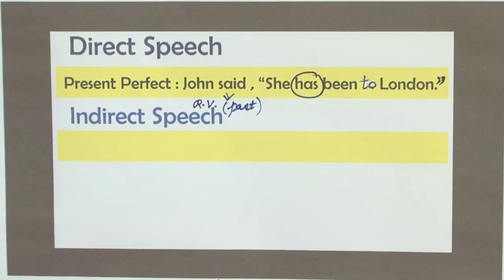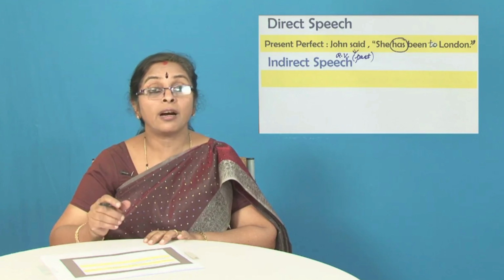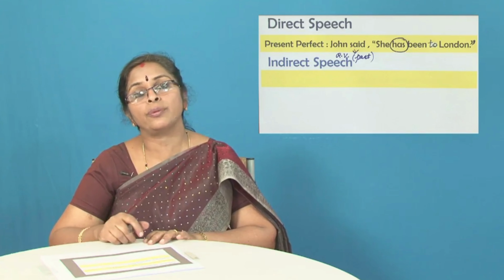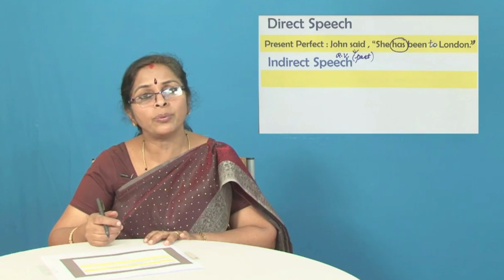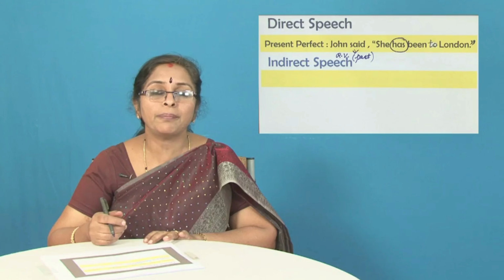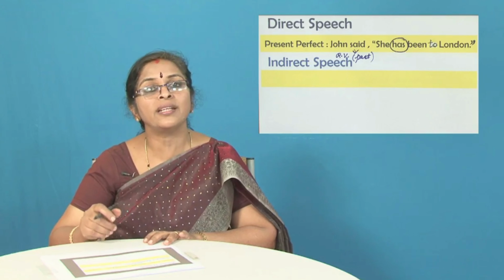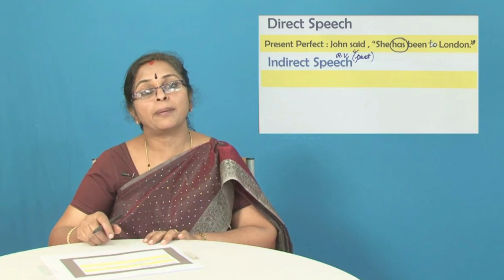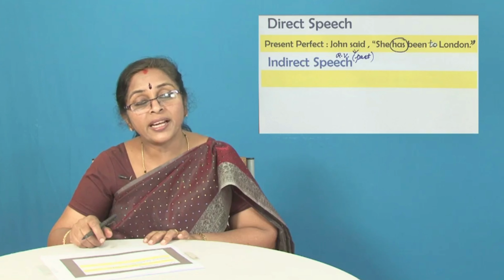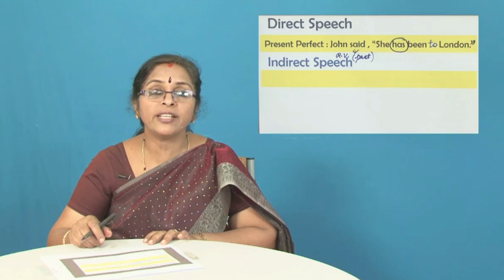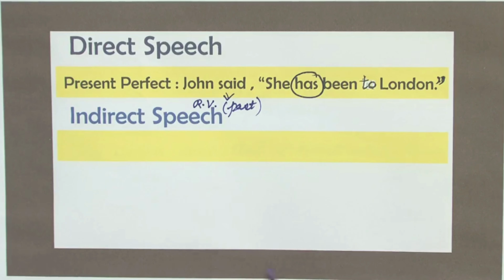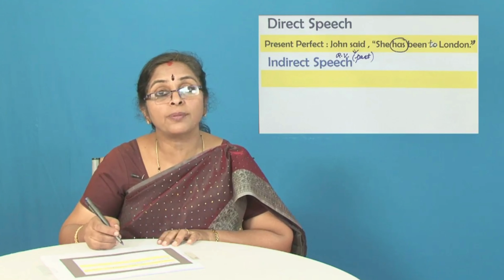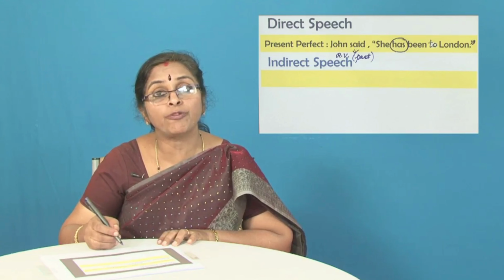So John said that she had been to London. That is all. John said that. After the word said, it is better you use the word that. Even without using the word that, it is fine. But I prefer students using the word that after the word said. John said that she had been to London. Why does has change to had? Because present perfect changes to past perfect. And no punctuation marks are to be used in the reported speech except for a full stop.